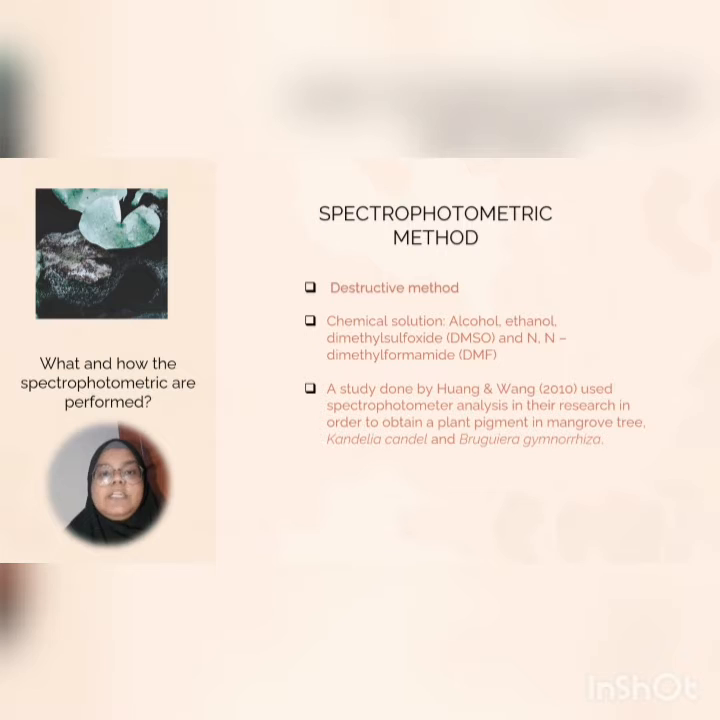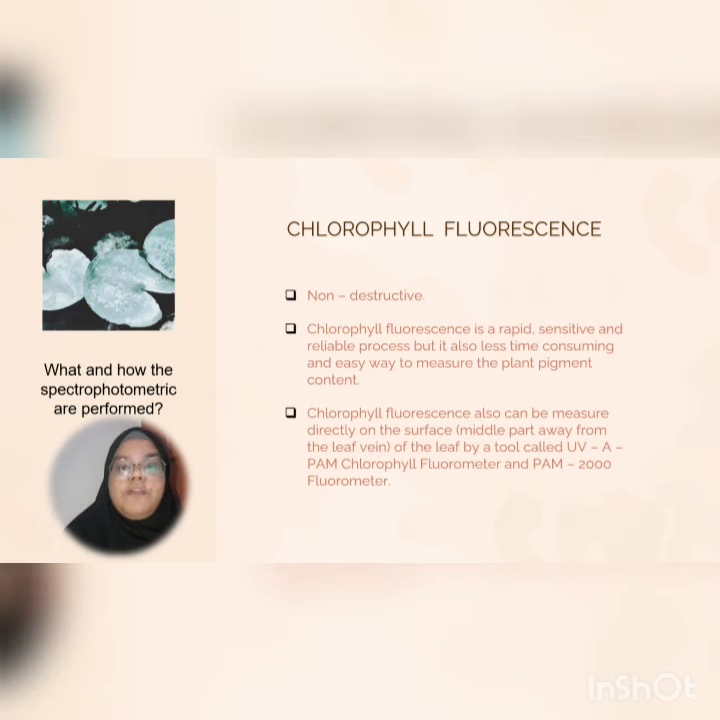The first method is called spectrophotometer, where in this method, chemical solutions such as ethanol are used. Besides ethanol, acetone and alcohol also can be used. But these methods are time-consuming and destructive. The second method is called chlorophyll fluorescence.